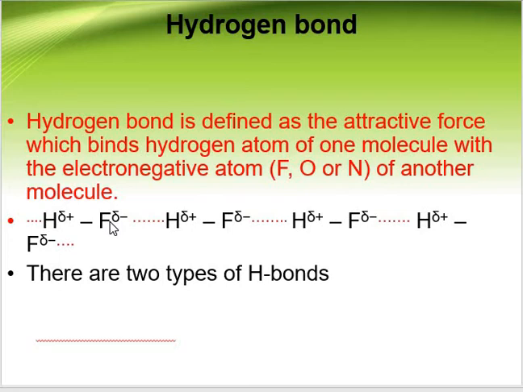Strongly electronegative atoms like nitrogen, oxygen, and fluorine form hydrogen bonds, and hydrogen bonding is denoted by such dotted lines. Now, hydrogen bonding is also of two types. Let's describe them.